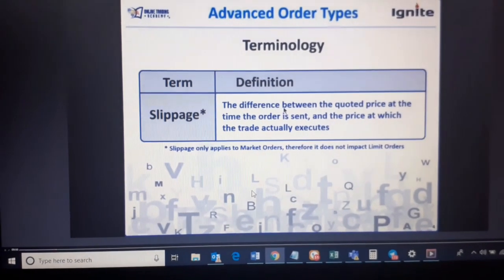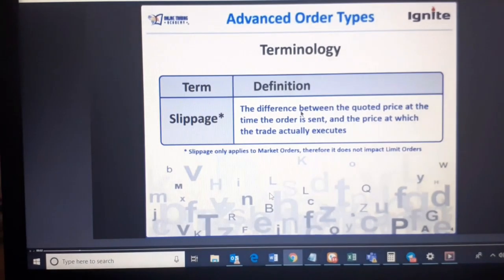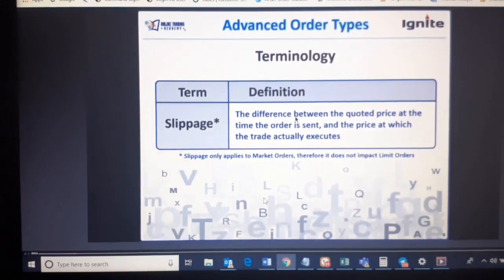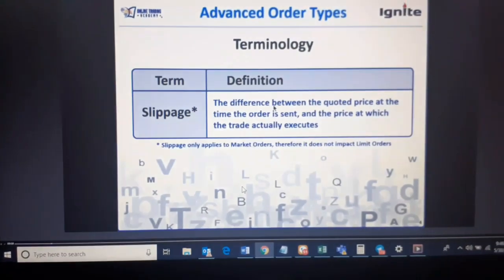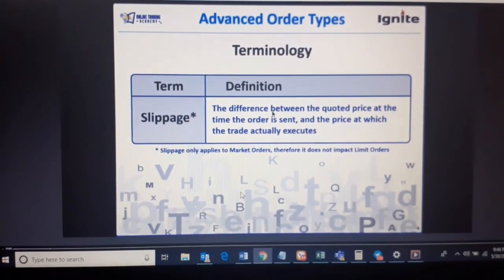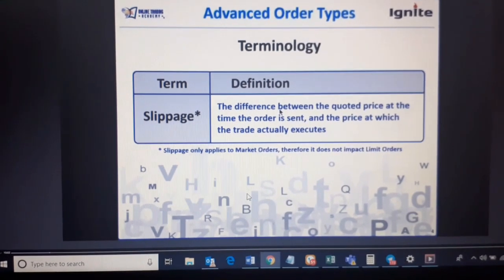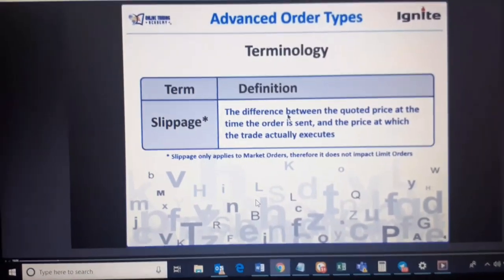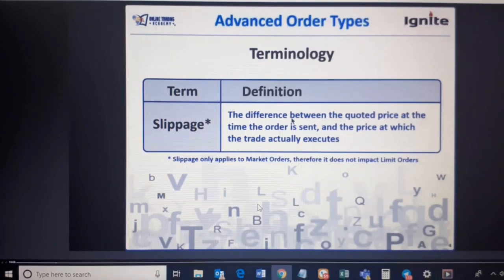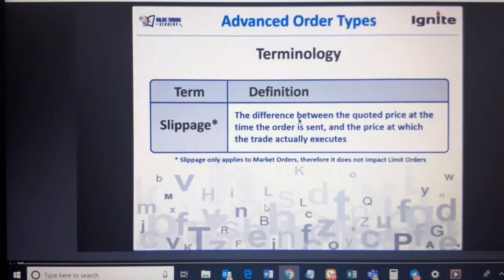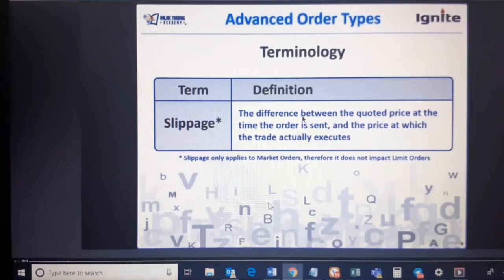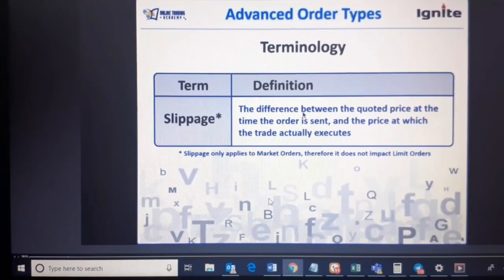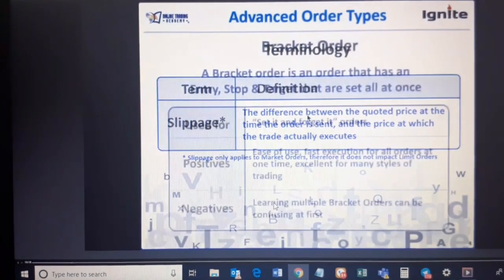So in a limit order, if you've specified a price at 100, either you will get your order at 100 or maybe better than that. If you're going for buy, maybe 99.90. If you're going for sell, maybe 100.10, at a better price. So this is what slippage is, and slippage will only apply to market orders and not limit orders.